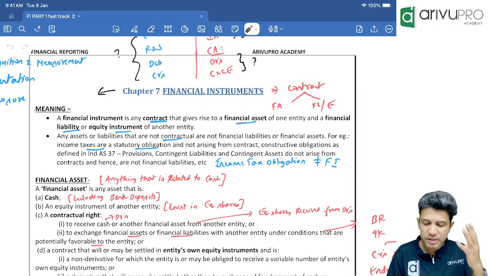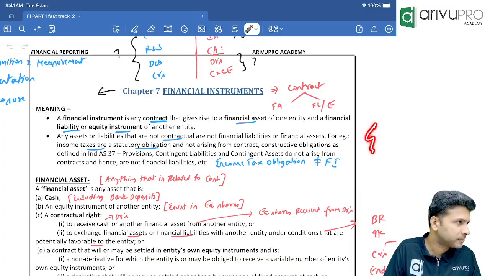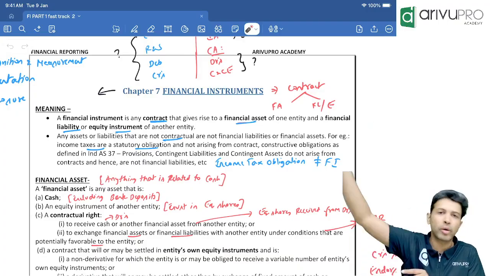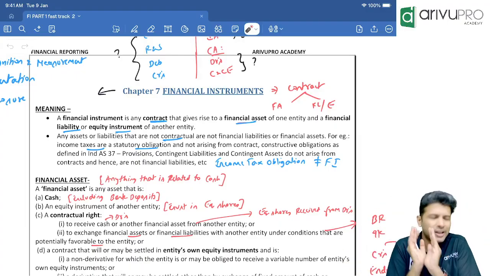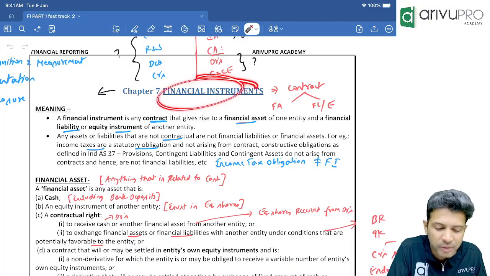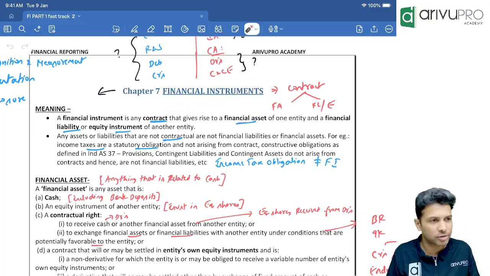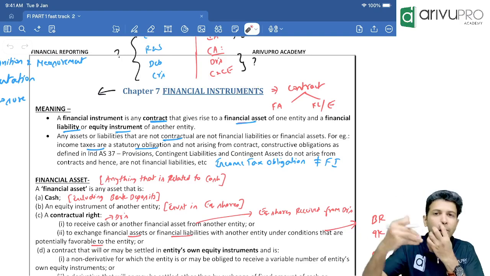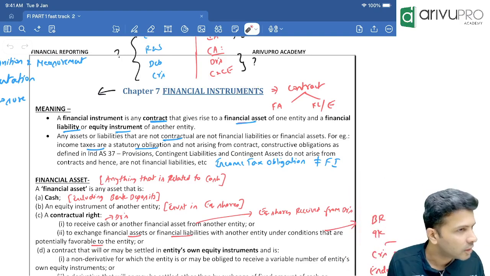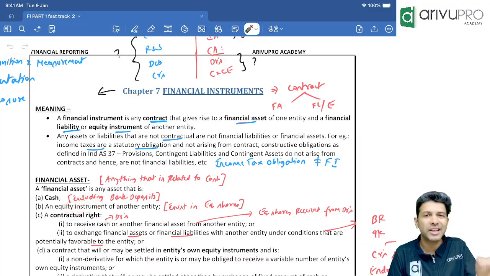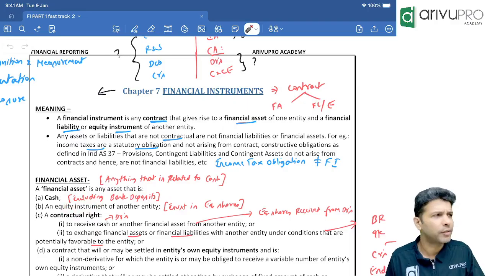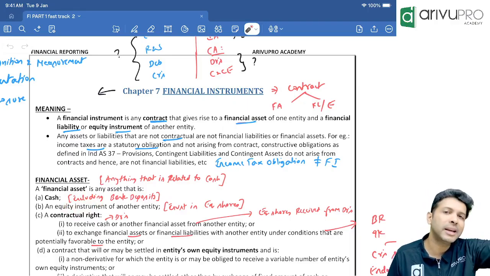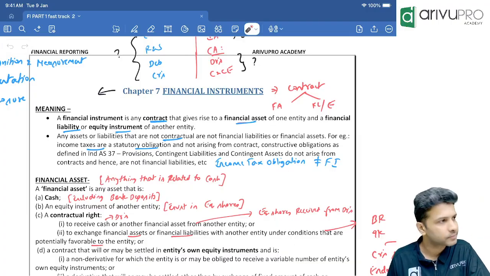In fact, investment can be accounted under 4 Ind AS. What is that? I'll tell you maybe tomorrow or the day after in class. For the time being, we will say investments are accounted as per the financial instruments standard. I will modify that as we know a little more information. Okay, sir. That's the second definition: equity instruments of another entity. Or in simple language, if you buy equity shares of another company, it is a financial asset.